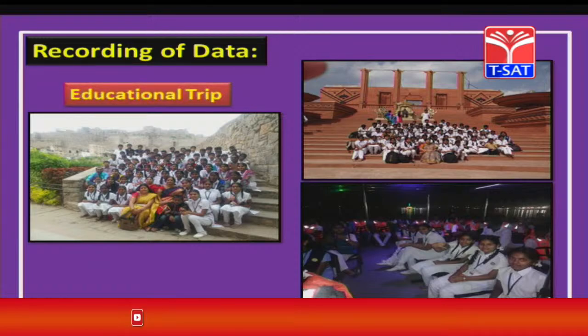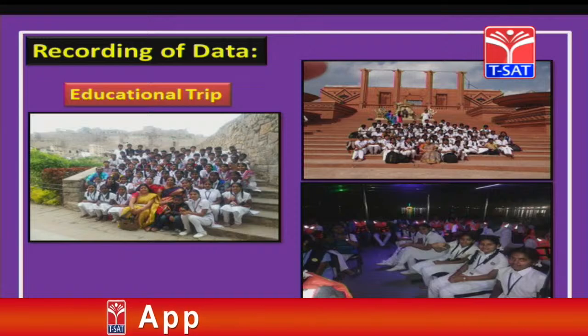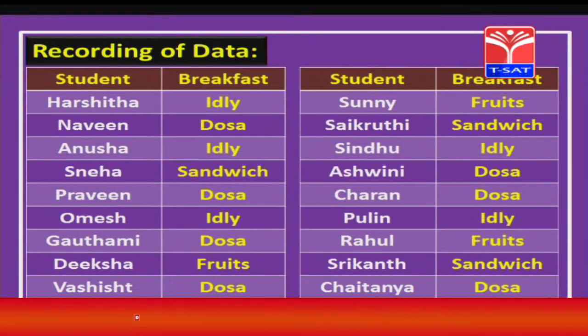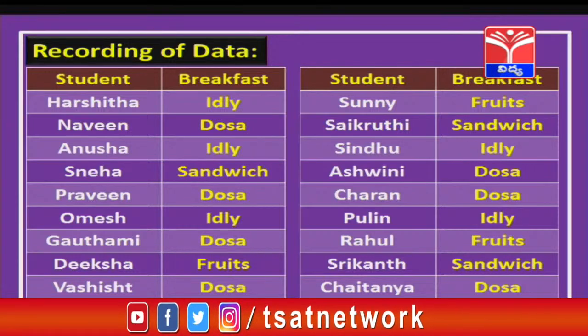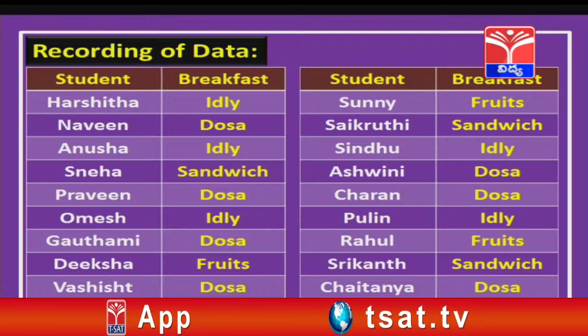So children, we have gone for an educational trip with our students and we have provided breakfast early in the morning to the students. Now we have given 4 options as shown: for breakfast they can have idli, dosa, sandwich or fruits. So different students have opted for different items that you can notice on your screen. Okay children. So this is how we are recording the data.